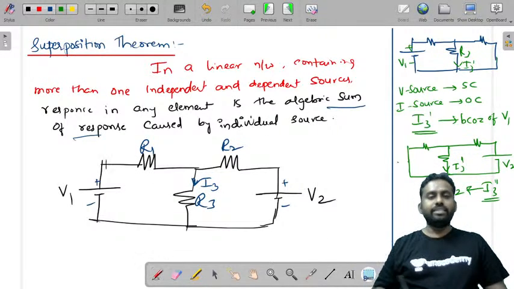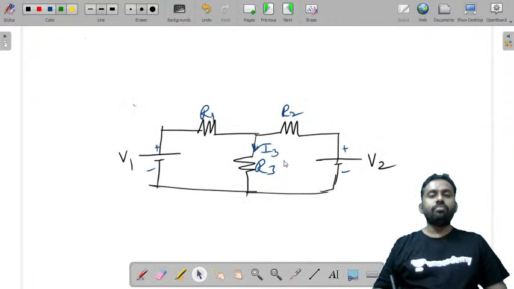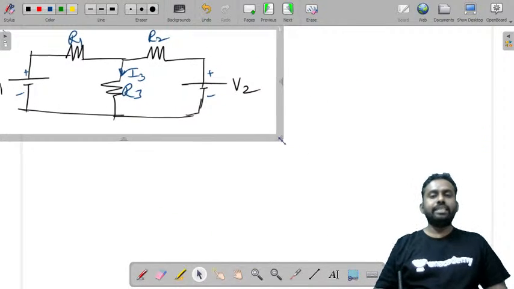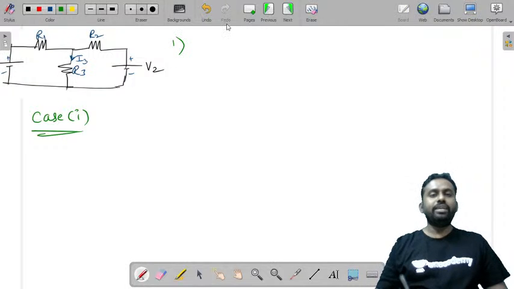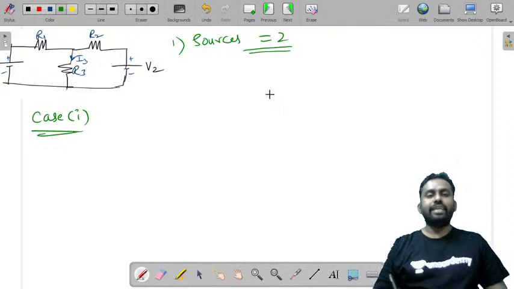Now let me take this to the next slide and explain once again clearly. Let us say this is the given circuit. First you need to identify how many sources there are. There are 2, so you will get 2 cases: case 1 and case 2.